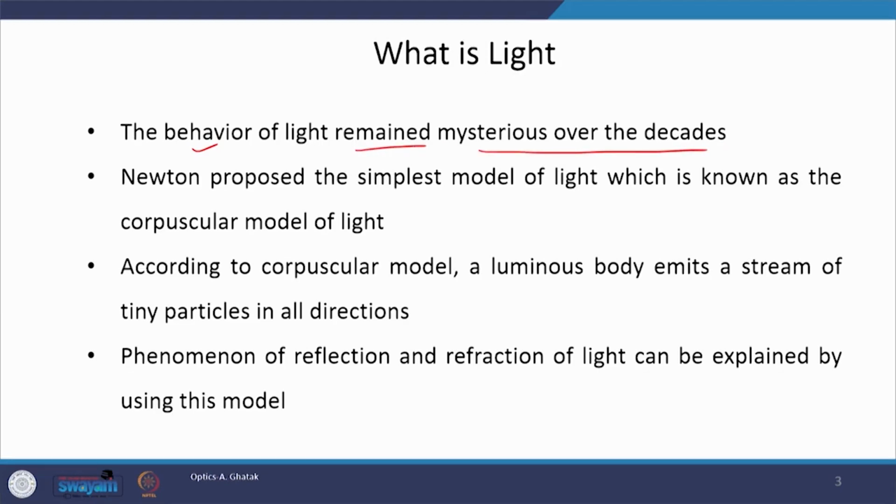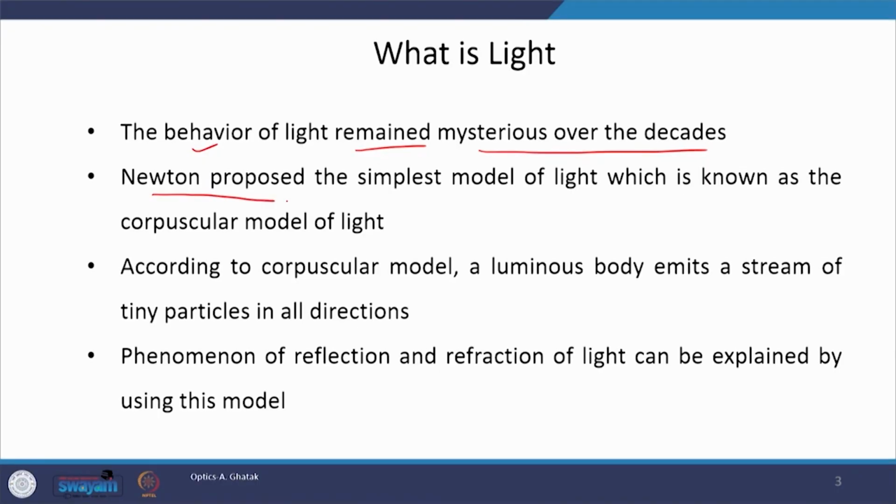Sometimes people were saying that light behaves like a particle, and Newton gave the corpuscular theory, wherein he said that from the light source, light comes in the form of small particles, and then Huygens said no, it is not in the form of particles, it is in the form of waves, and so on and so forth. There were several models, we will just go briefly through them.